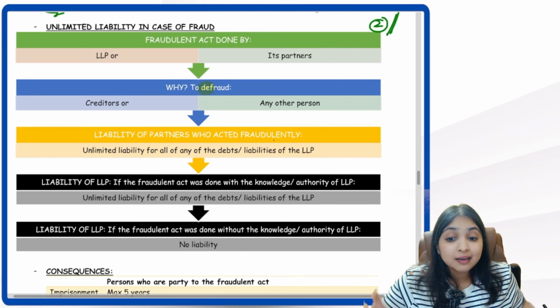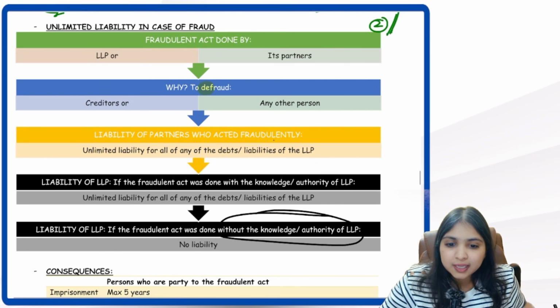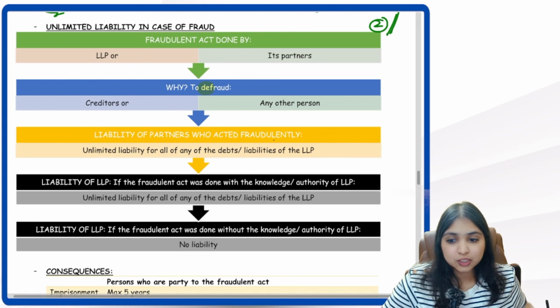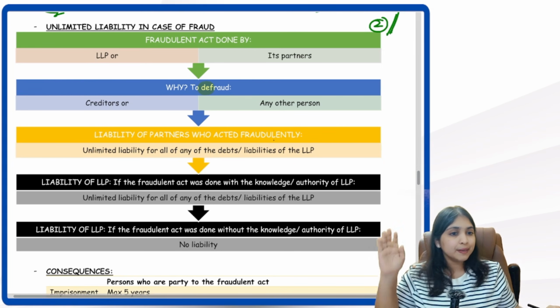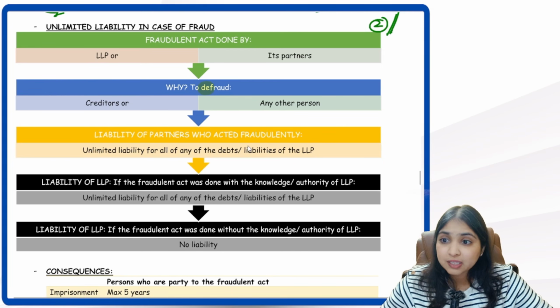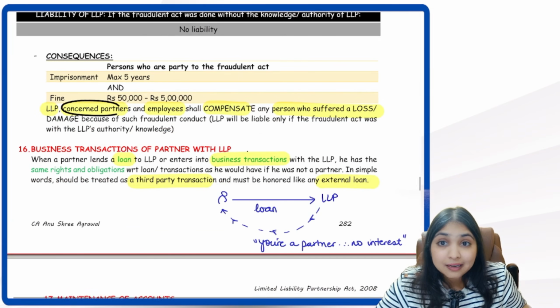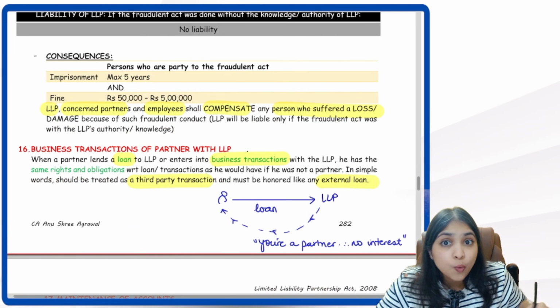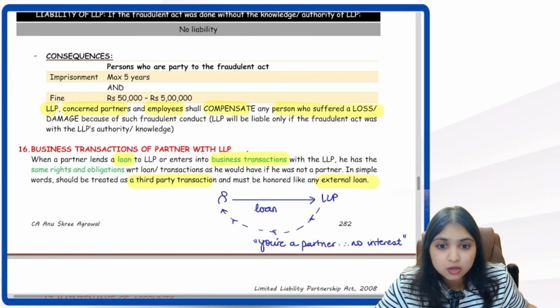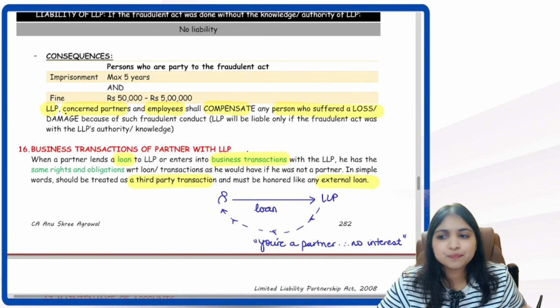But if the partner has done the fraud without the LLP's knowledge, without the LLP's authority, then the LLP will not be liable. And also, if there is a fraud in the LLP, the partner who has done the fraud and the employees who are involved in the fraud, all of them will have to compensate the person who suffered a loss or a damage because of the fraud.